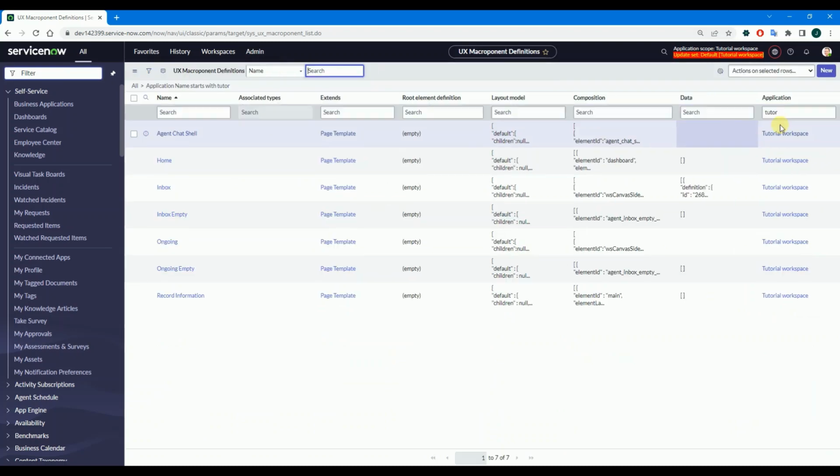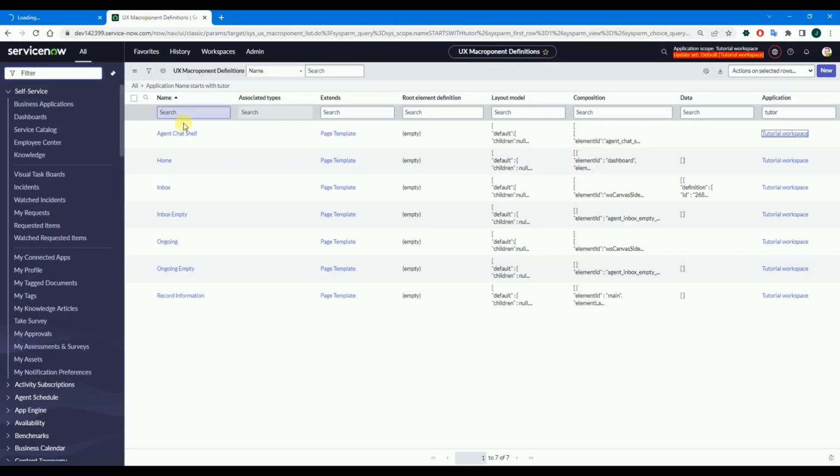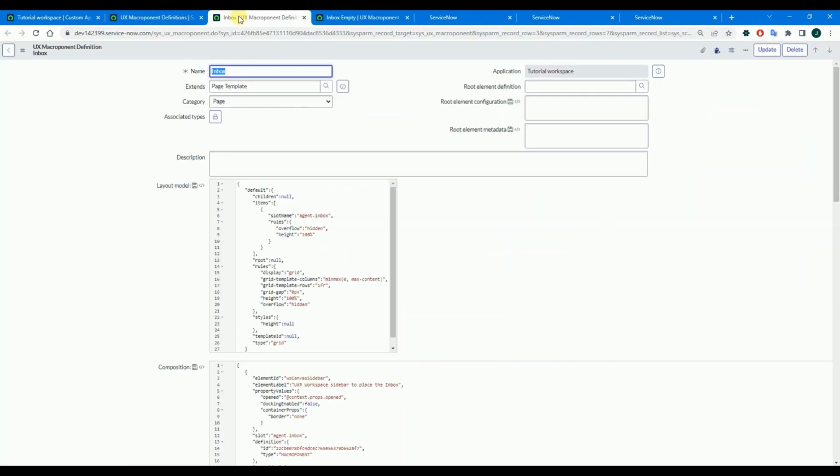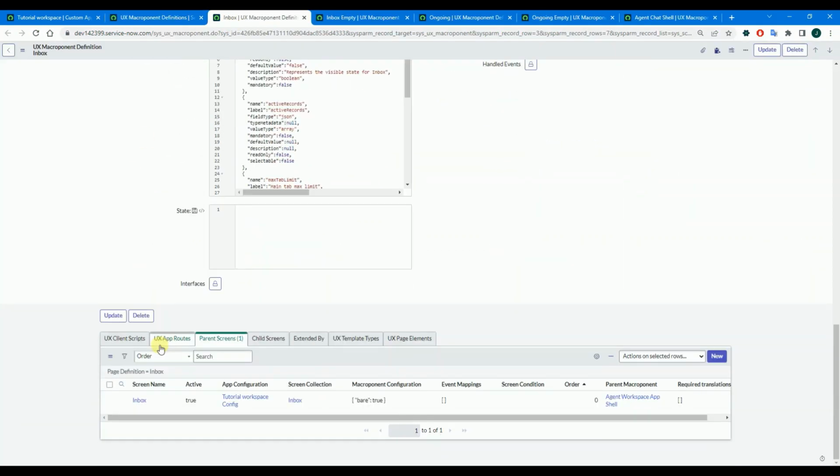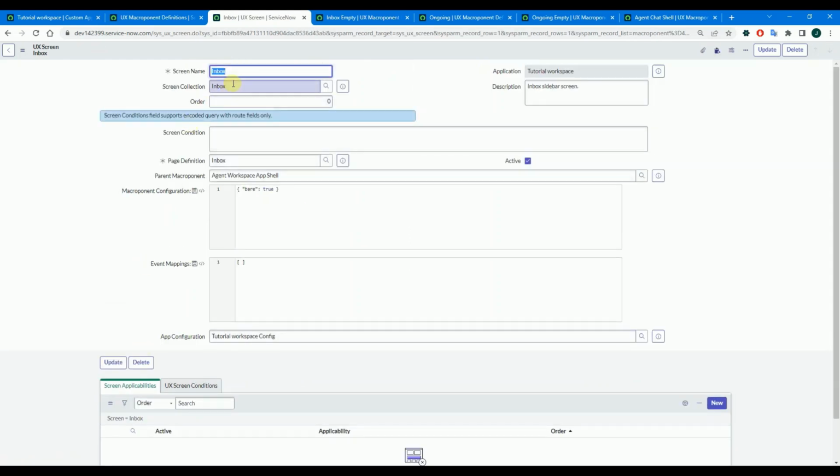And we will stay with inbox empty, ongoing empty, and agent chat shell. Let's open them. And when you open parent screens for each record, you can see that screen collection wasn't updated.